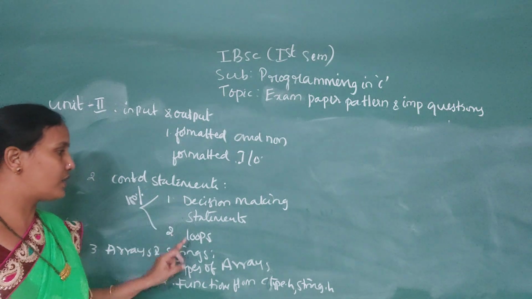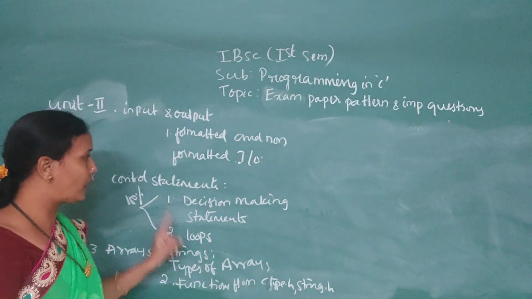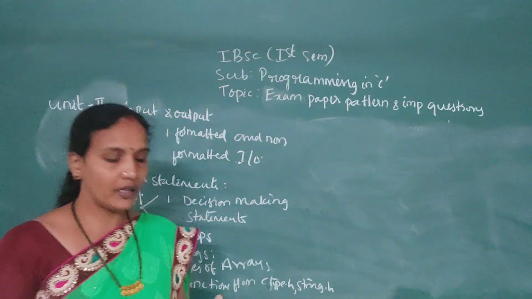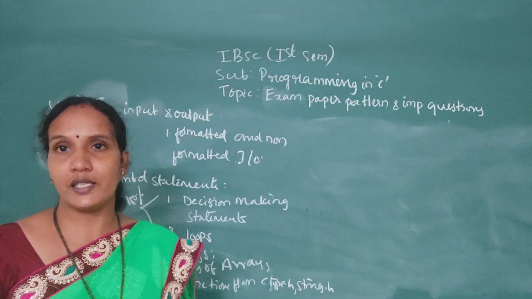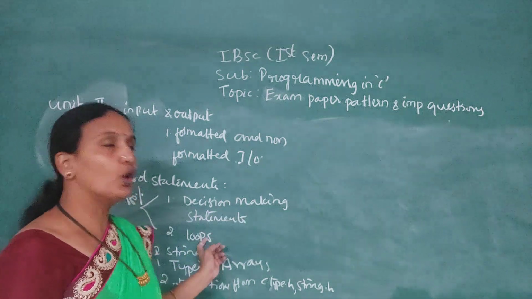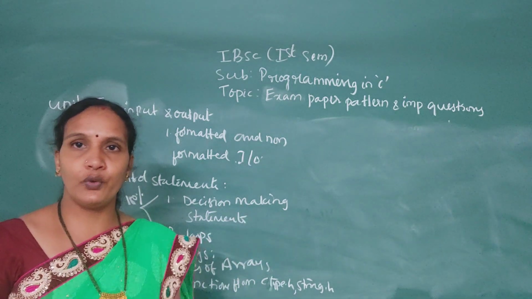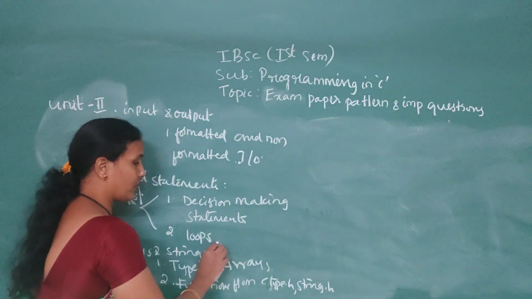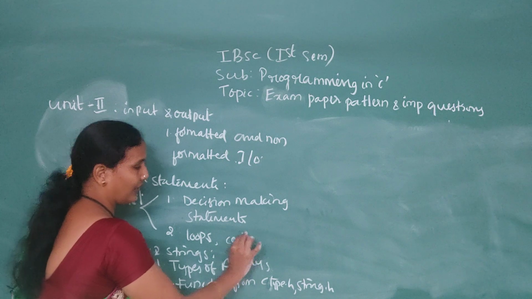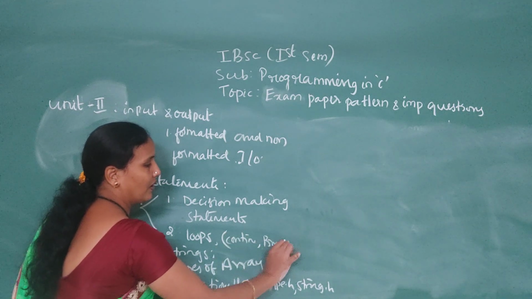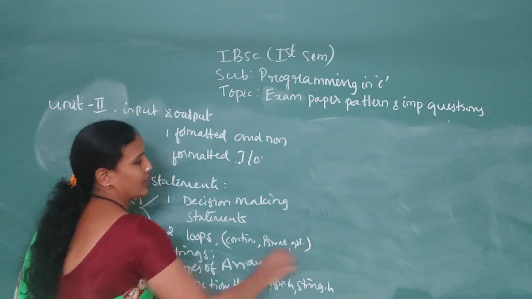Decision making statements and loops are together called control statements or control structures. Decision making statements are if else, nested if, and else if ladder; that you have to write. Loops are while loop, do while, and for loop. Other control statements are also there: continue, break, goto. They will ask these in short.